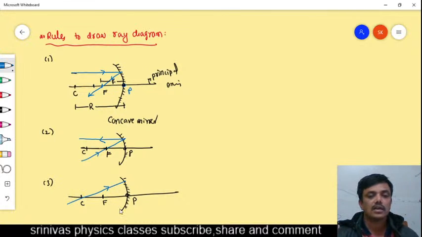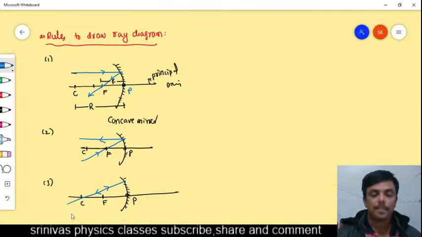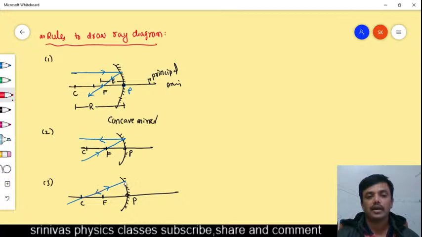If the light ray is incident on the mirror along the center of curvature, after the reflection it will come back in the same direction. Okay, why? Because the line joining the center and one point on the mirror acts as the normal. This is the incident light ray and this is the normal. That's why the light ray will be reflected back in the same direction. In this case, the angle of incidence is 0 and the angle of reflection is also 0.